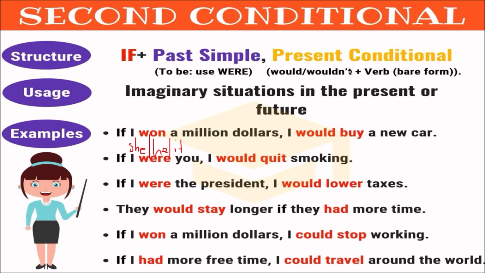So just remember, number one, just because it's in simple past, it doesn't mean it's in past. It's actually talking about something imaginary in present or future, right? Good. Number two, you are going to use were for every single grammatical person, right? I, you, he, she, all of them were. And if you hear people using was, it's because that's very informal. And that's pretty much how the second conditional works.